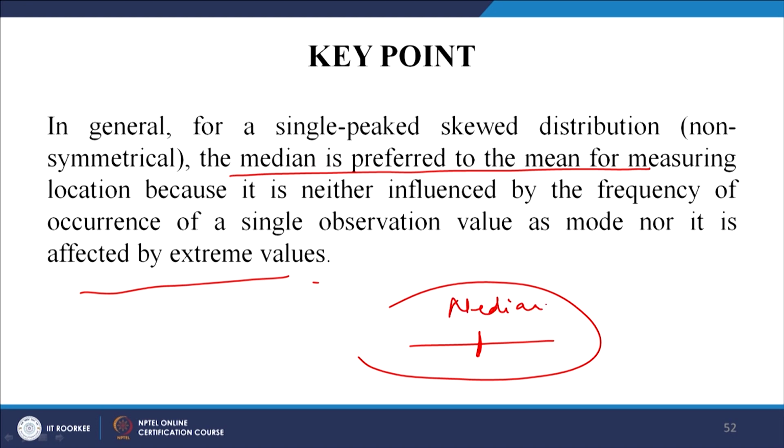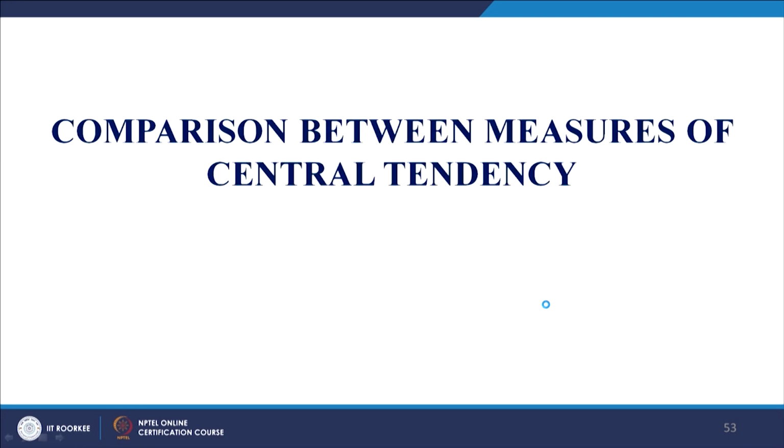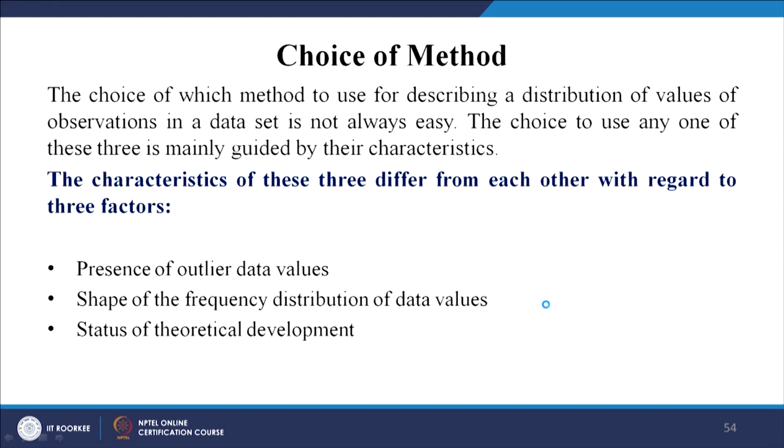You should be very clear with it. I hope you are understanding the meaning of these things, mean, median and mode, and their connection with real life terms, real life situations. The comparison between the measures of central tendency. Choice of method. How do you decide? The choice of method to use for describing a distribution of values of observations.